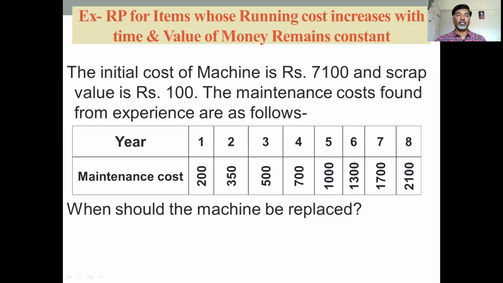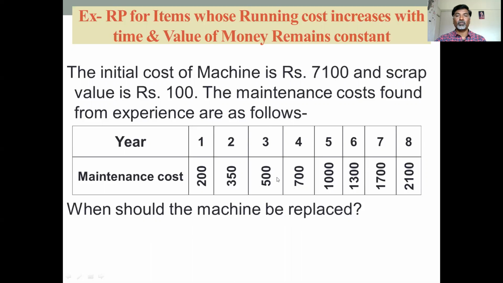Suppose they have given that for the first year, the maintenance cost for the machine is rupees 200. For the second year, 350. Third year, 500. Fourth year, 700. Fifth year, 1,000. So these are the maintenance costs for the machine per year. When should the machine be replaced?